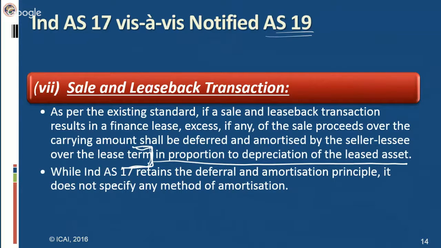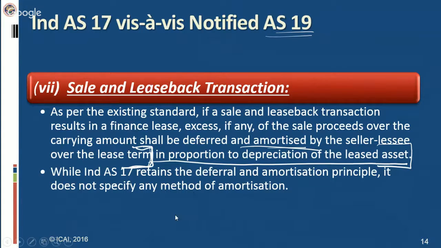However, in furtherance to this definition, AS 19 also adds in proportion to the depreciation of the lease asset. So they are mentioning the basis on which the amortization has to be done by the seller for the amount which is the difference in the sale proceeds over the carrying amount.